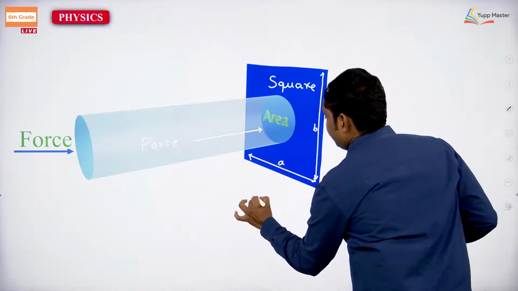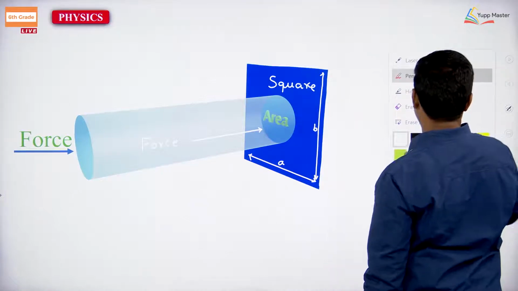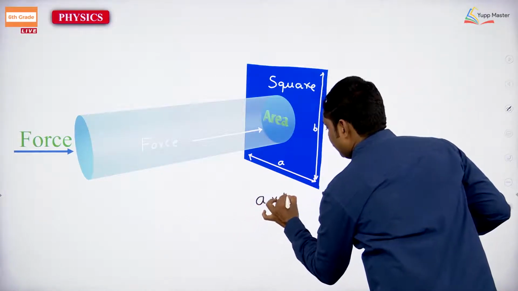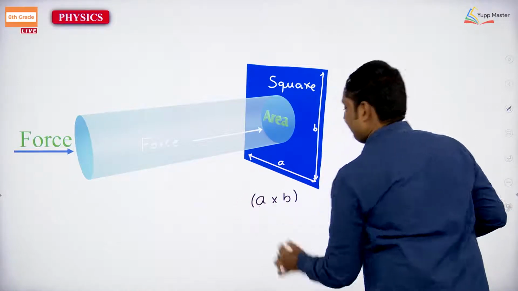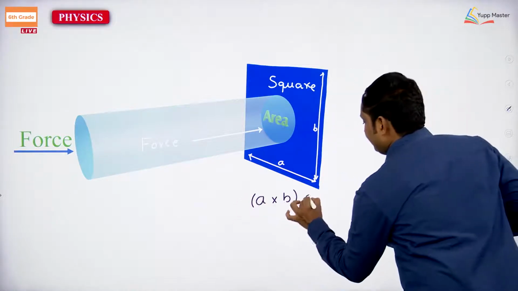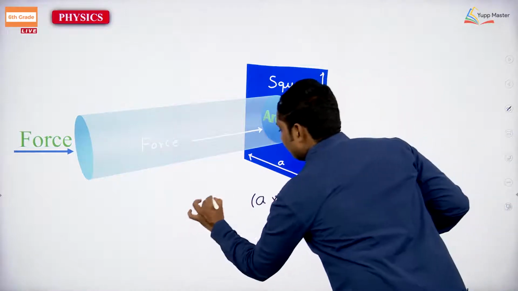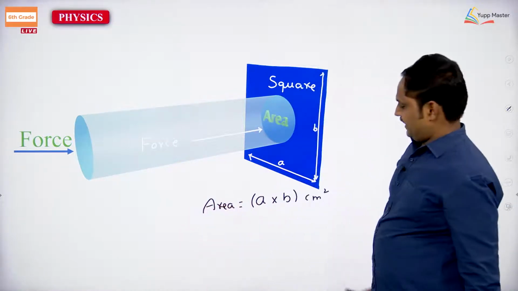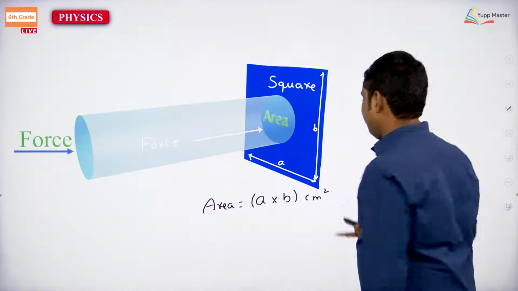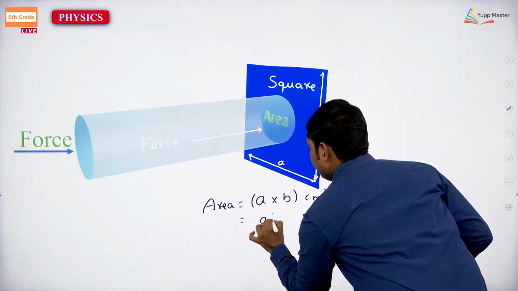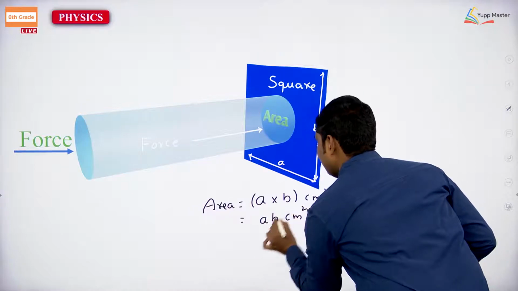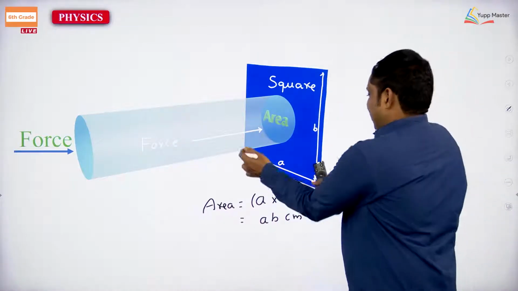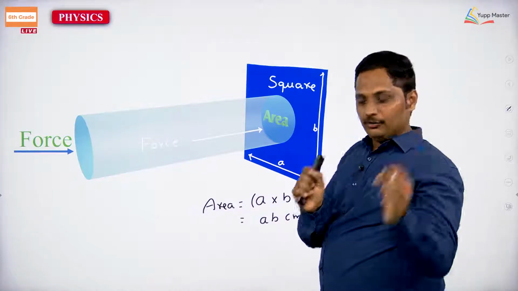Yeah, you can take that easily, you will find that it is A bar cross B bar. Area is equal to AB centimeter square. Suppose you have those values, with the help of a scale or a thread you can measure that.